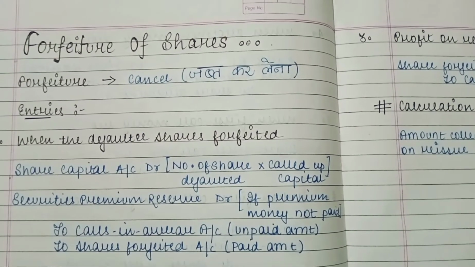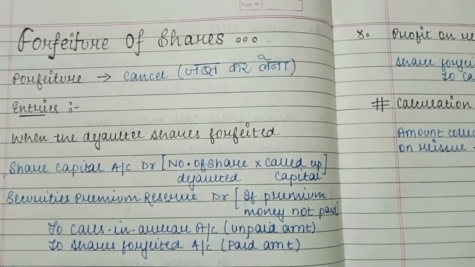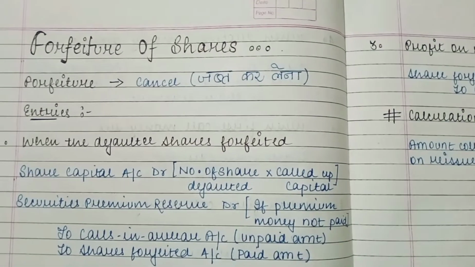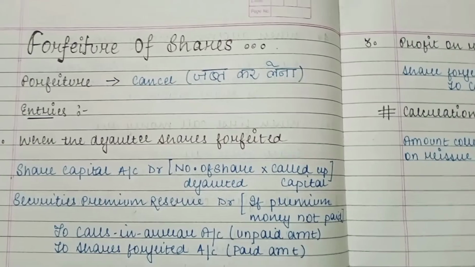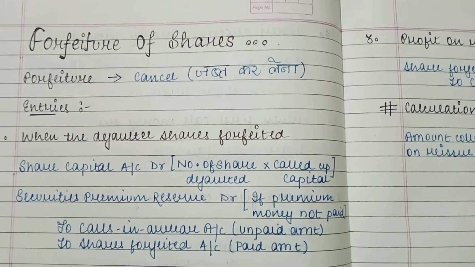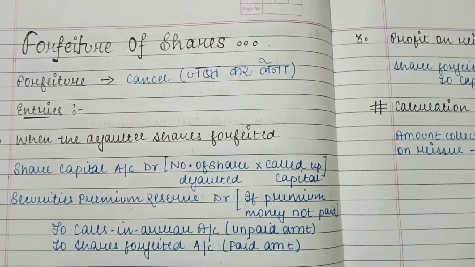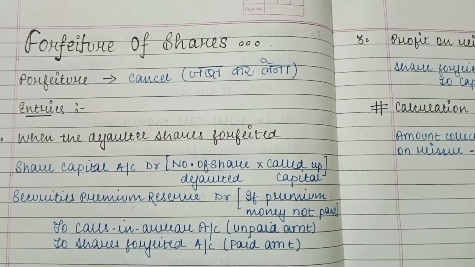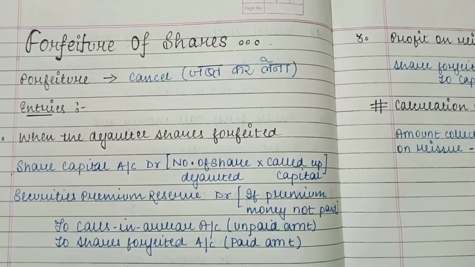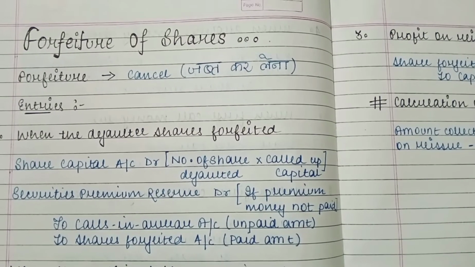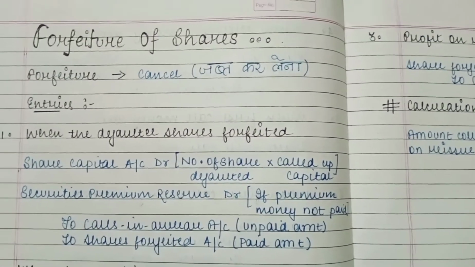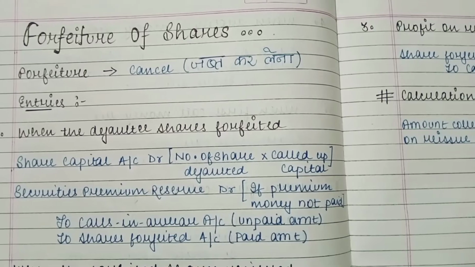Forfeiture means to cancel. In Hindi we say it as jabt kar lena. It means that when the company makes the call and any shareholder fails to pay the call amount, then the company forfeits its shares. But before forfeiture, the company will issue a notice to that particular individual that if it does not pay the call money, it will forfeit the shares.